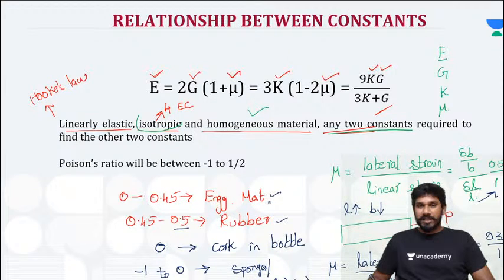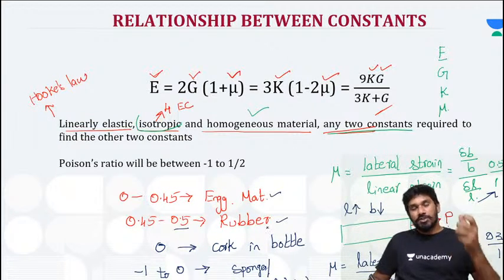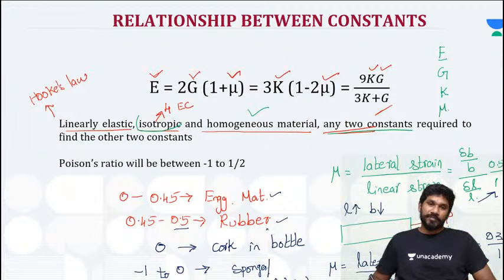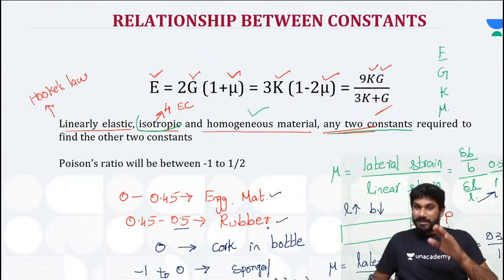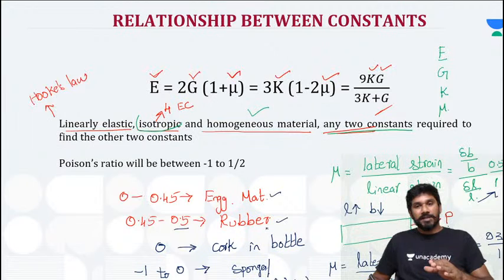A very good example is a rectangular block sponge: if you compress it on the x-axis, it will also get compressed on the y and z axes. You are applying a compressive load in only one direction, but it still gets compressed in the other directions.